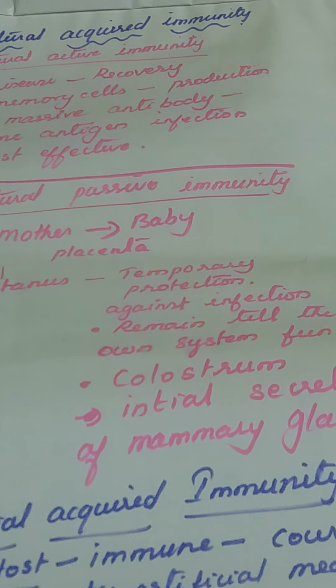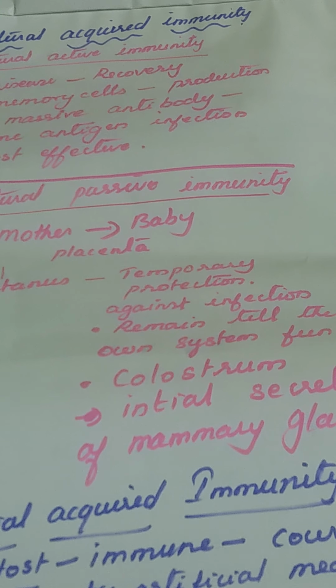The mother has antibodies to a particular disease, and through the placenta these antibodies enter the body of the baby, but it is not permanent, it is just temporary. Until the baby's immune system develops and reaches the mature state, these temporary antibodies will work in its body, and after that the baby's body itself will produce the immunity. So mother to baby is natural passive immunity.